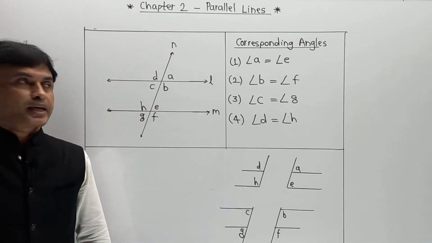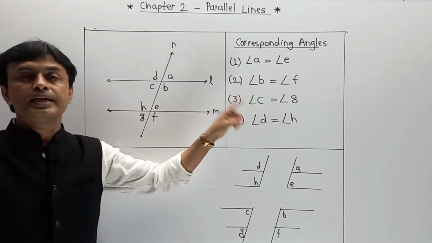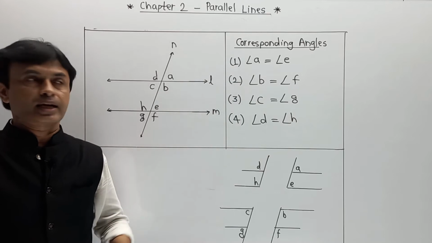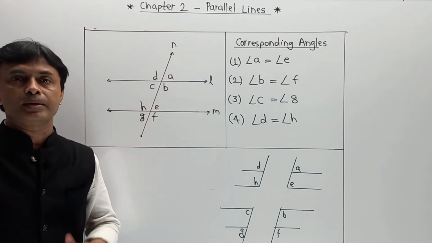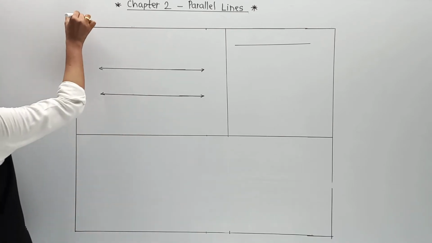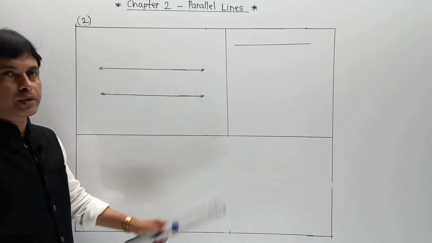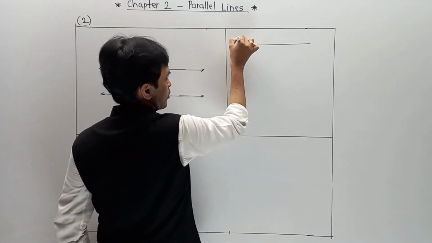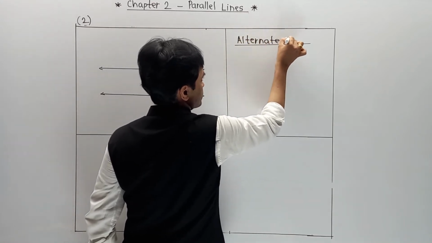Now student, please pay attention. We are using the same diagram for interior angles as well as alternate angles. So this diagram is your source diagram for all the answers in terms of formula, remember. Now in the second group, we are trying to understand alternate angles. First of all, we have to write a pair of alternate angles.